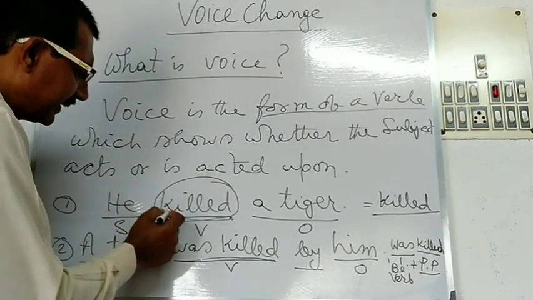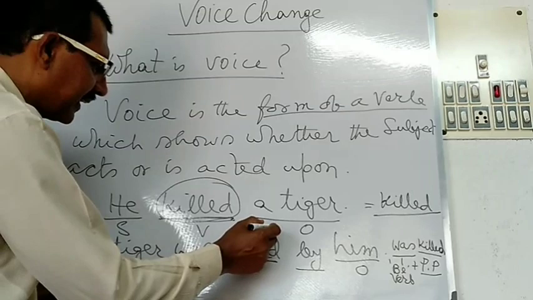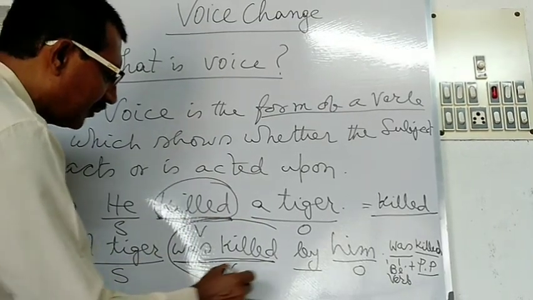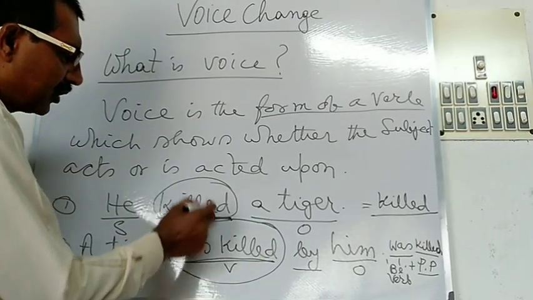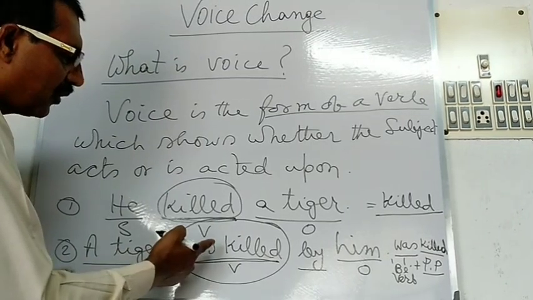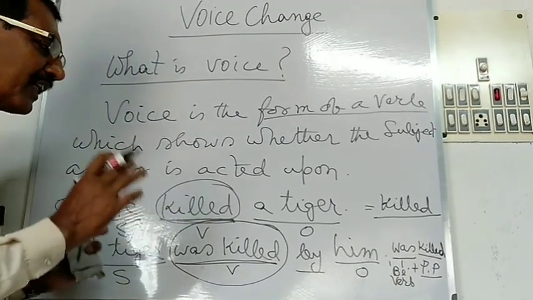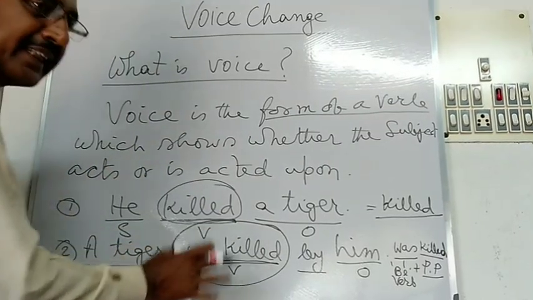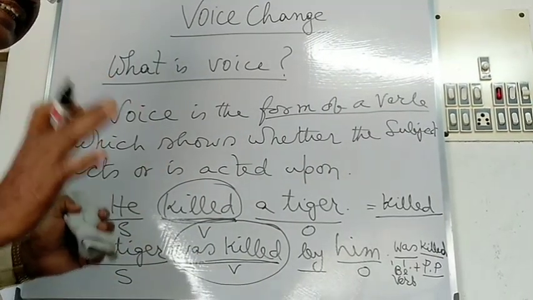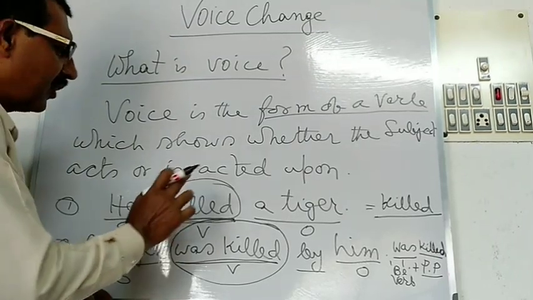In the first sentence killed is the form of a verb, and in the second sentence was killed is the form of a verb. In both sentences there are two forms of the verb. Though there are two different forms, killed and was killed, the meaning is unchanged. Here this is called voice.